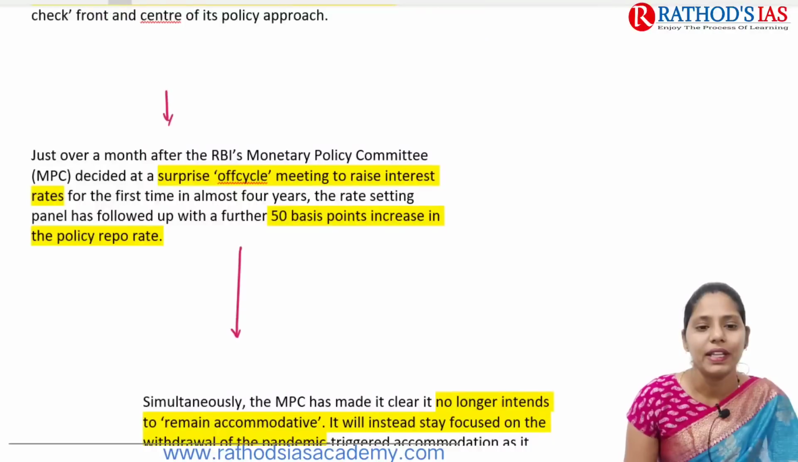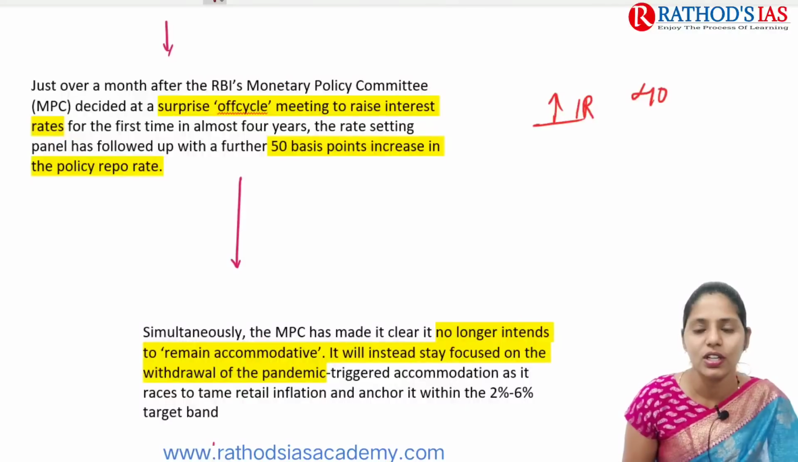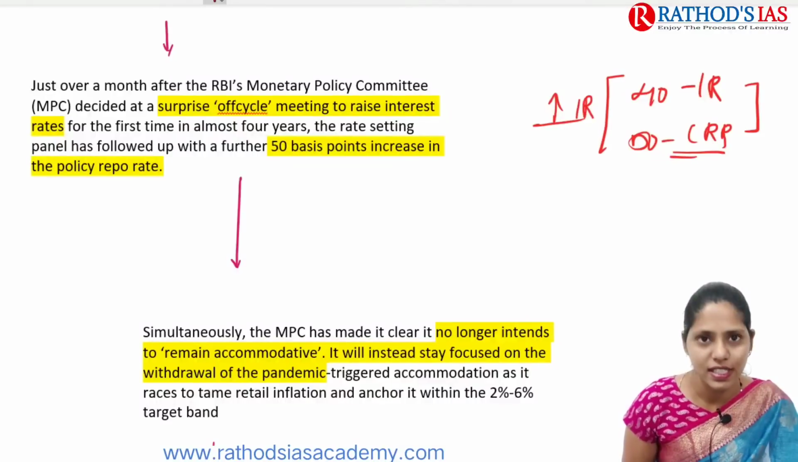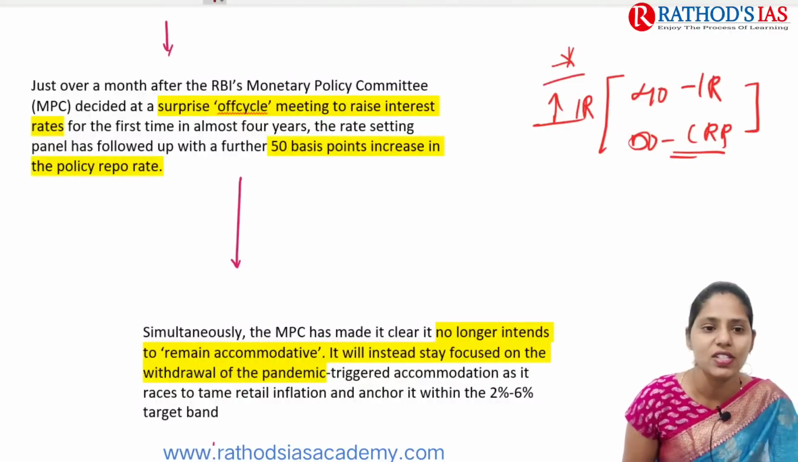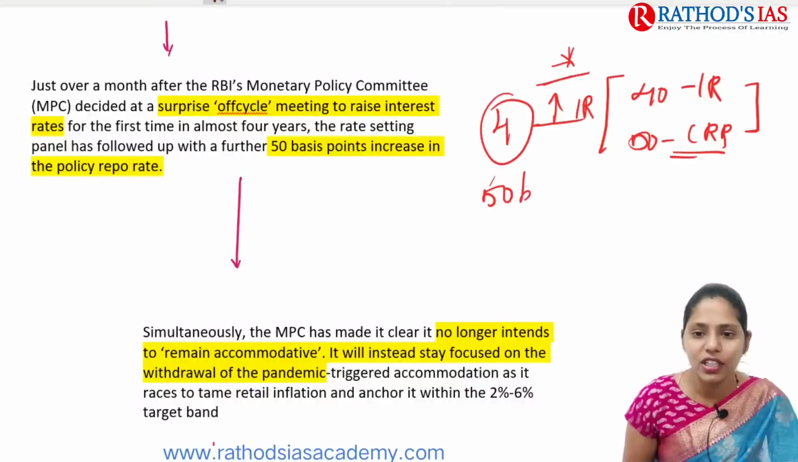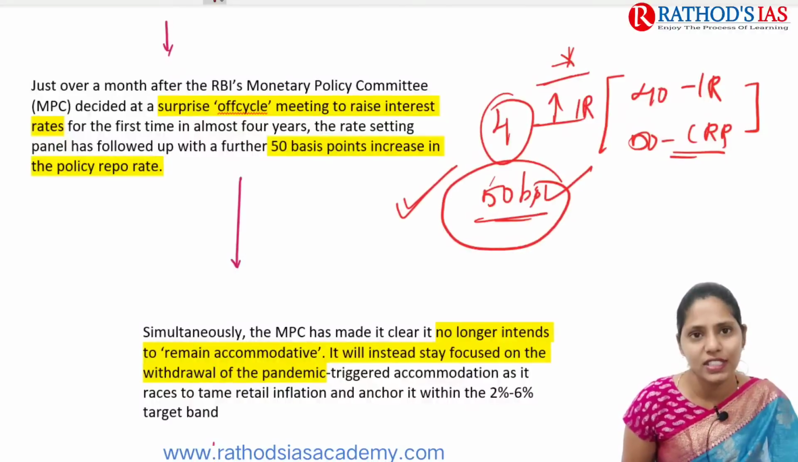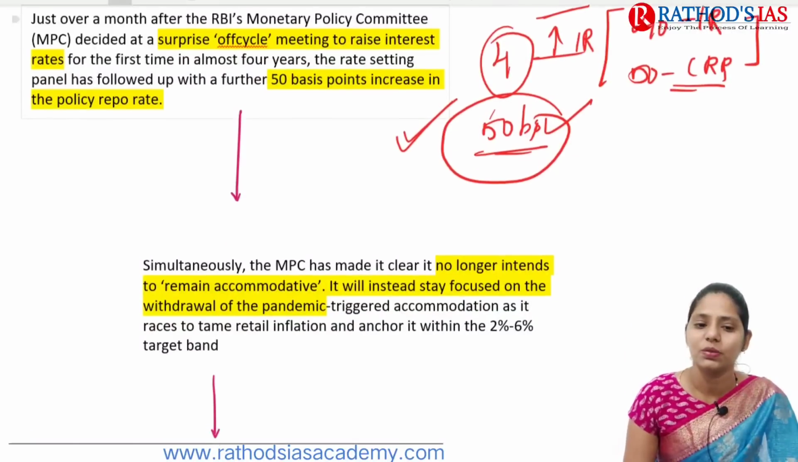Just over a month ago, our RBI Monetary Policy Committee decided to increase the interest rate by 40 basis points and the CRR by 50 basis points. This is what was said last month, and we discussed a number of articles regarding that. For the first time in almost 4 years, this rate-setting panel has followed up with a further 50 basis point increase in the policy repo rate.